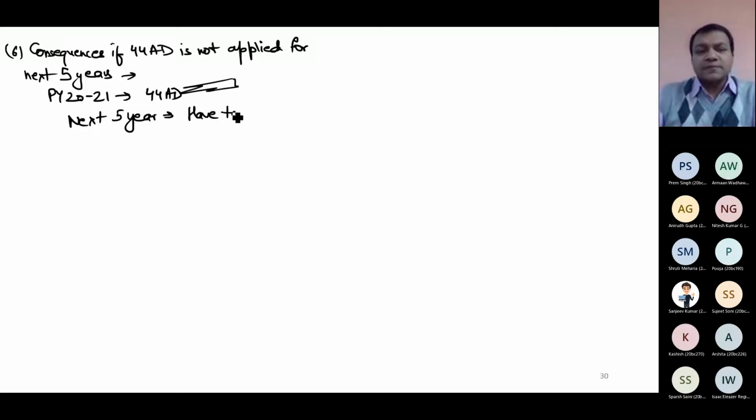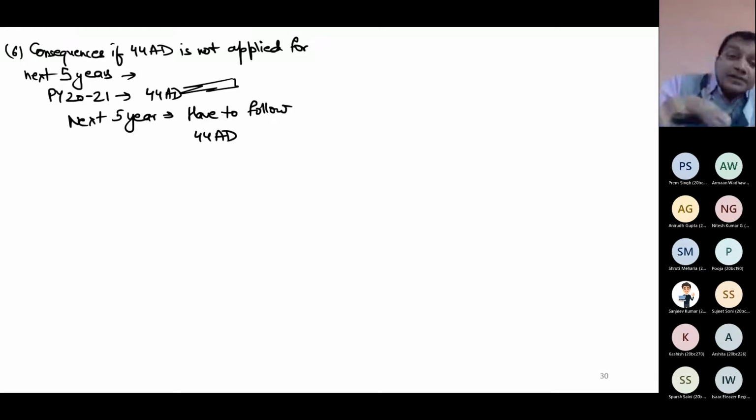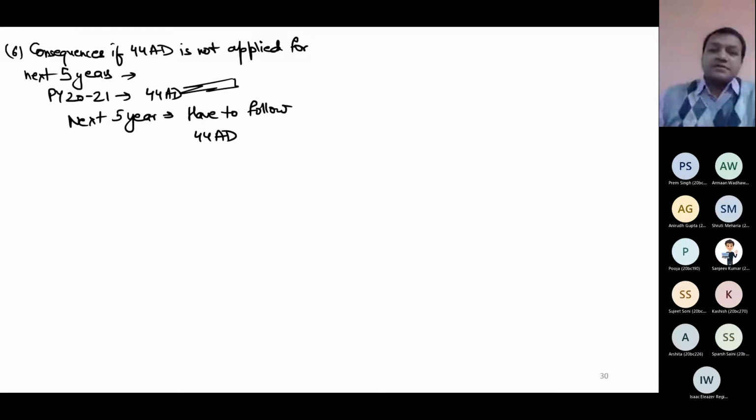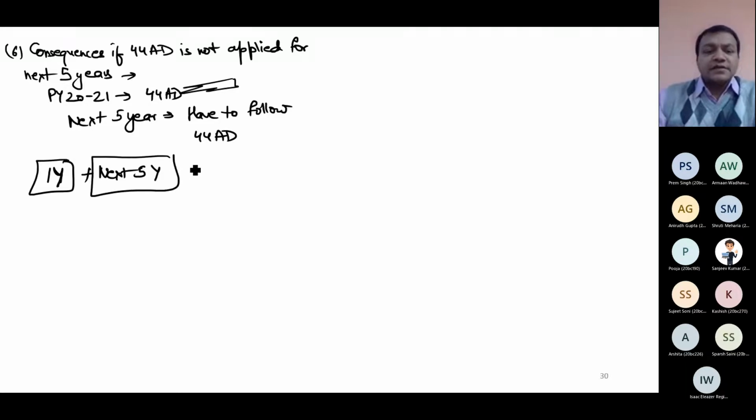You have to apply. You have to follow 44AD. If you fail to follow 44AD in any of the next 5 years, then the year in which you fail plus the next 5 years, in those years you can never follow 44AD. So 1 year is that in which you failed plus the next 5 years of the year in which you failed. In these years 44AD will not be available to you.